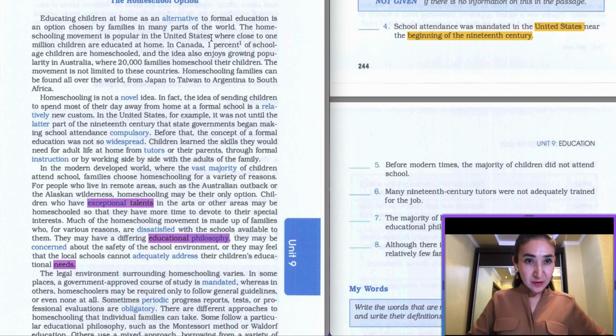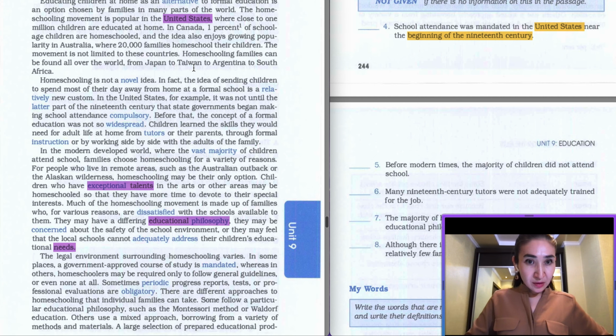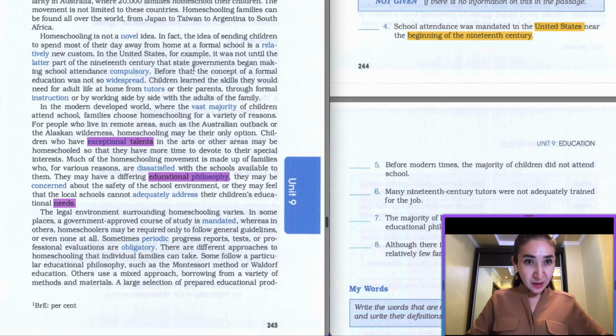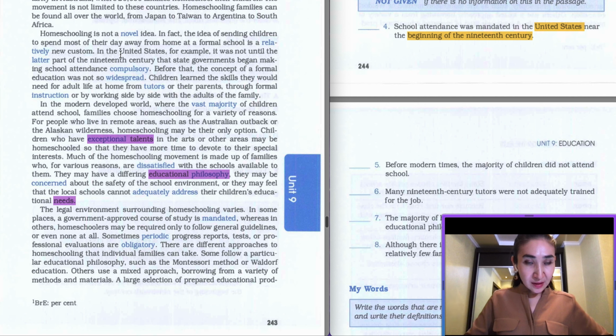Here, in the first paragraph, second sentence, we have something about the United States, but we don't have any information about the 19th century. We scan further and try to find that information in the text. And here, in the second paragraph, it's mentioned, they were saying latter part of the 19th century.